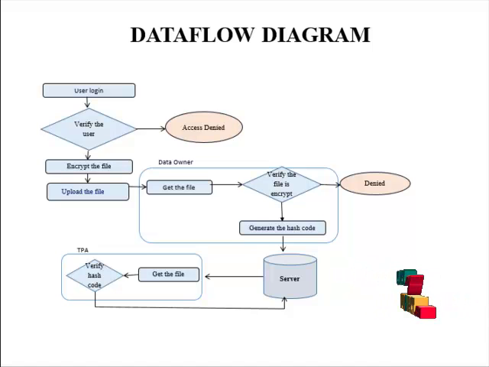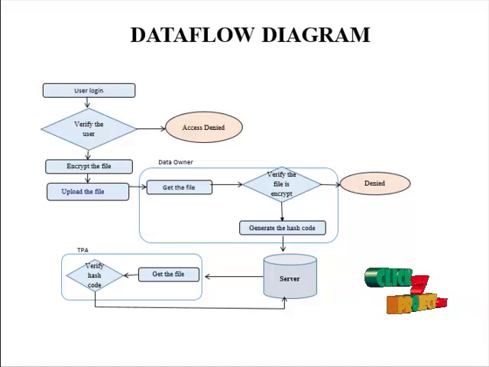In the cloud server, we have the data owner. Now the cloud server receives the uploaded file only, without the key. So they get the files in the encrypted format alone. Now the data owner gets the file and validates whether the file is encrypted. If the file is encrypted, they generate the hash code. Here we use the SHA-1 algorithm to generate the hash code for the file.